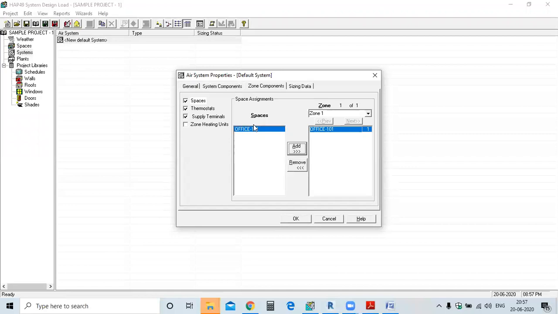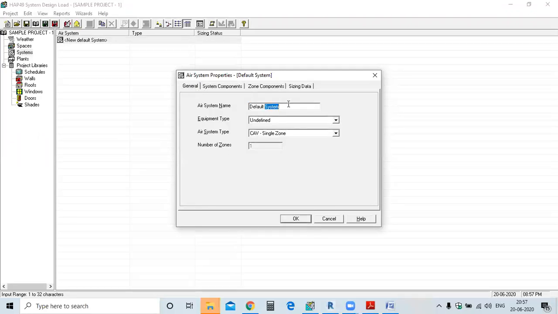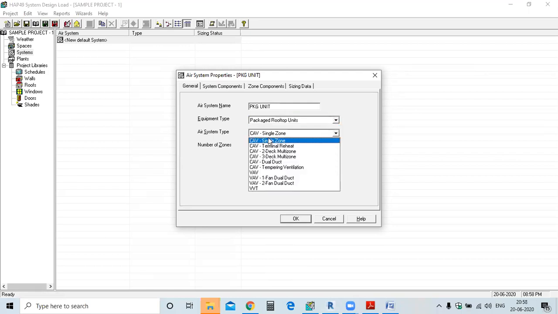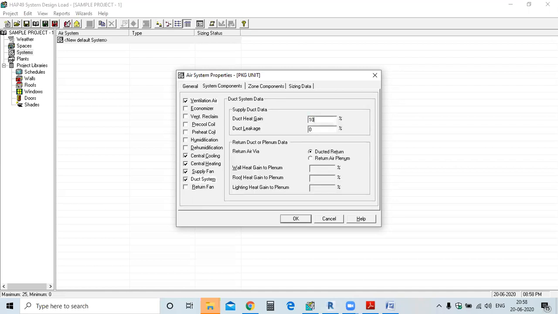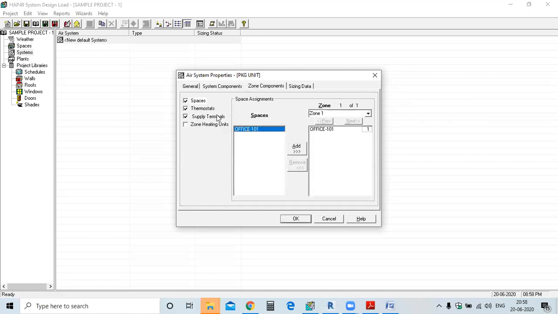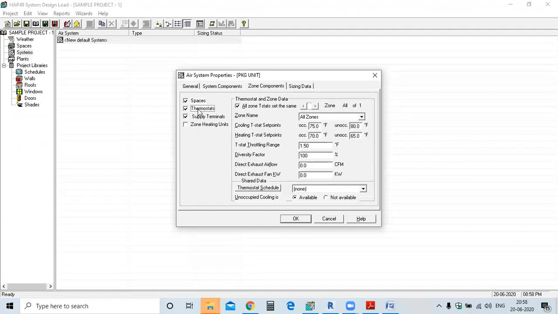From component, add general package unit, CAP 5%. Okay, we hadn't created the schedule in this one. That is why it was asking.